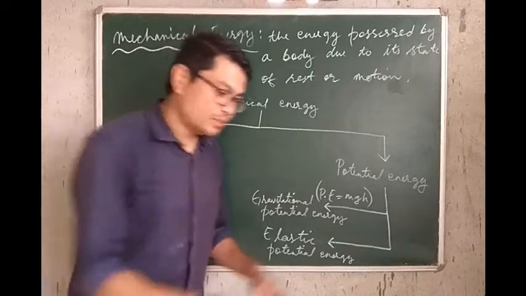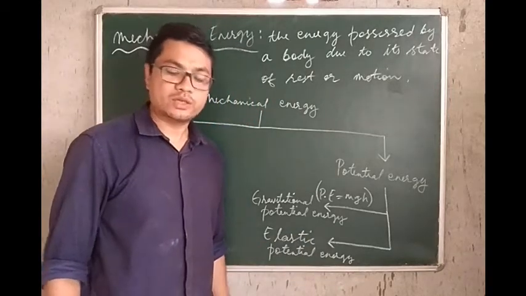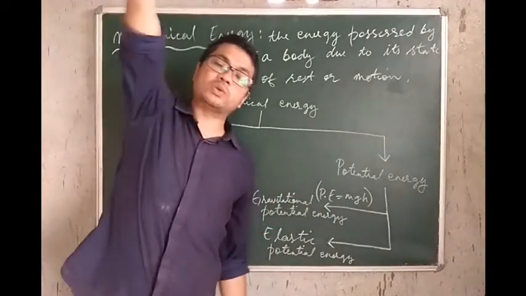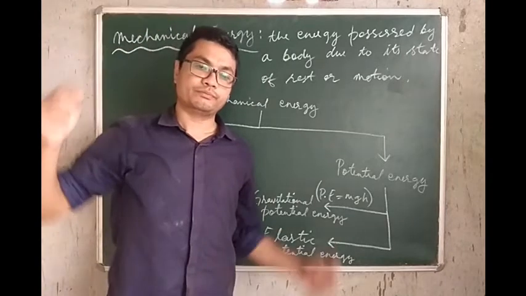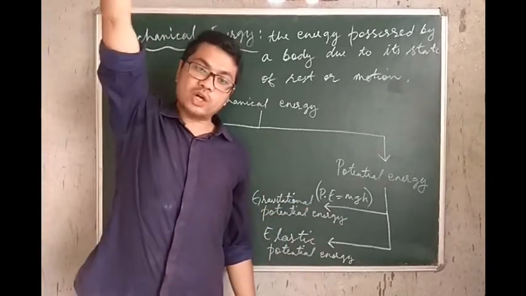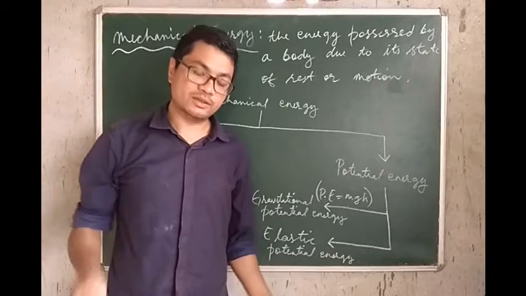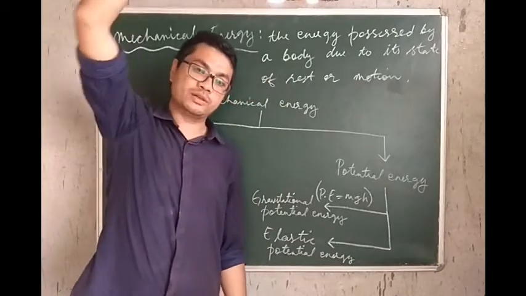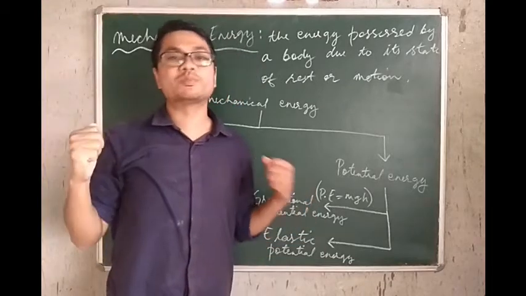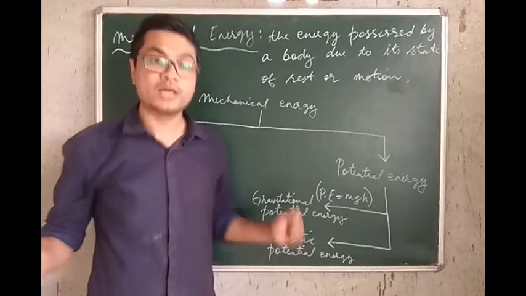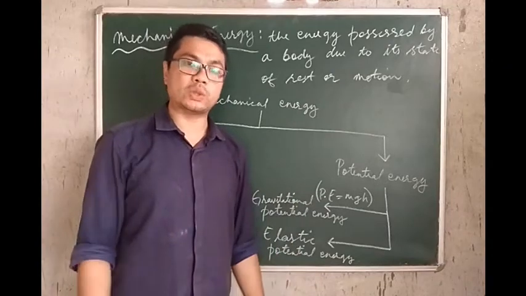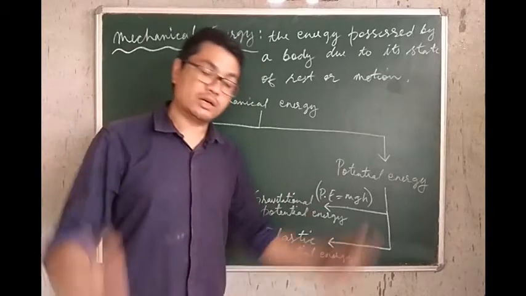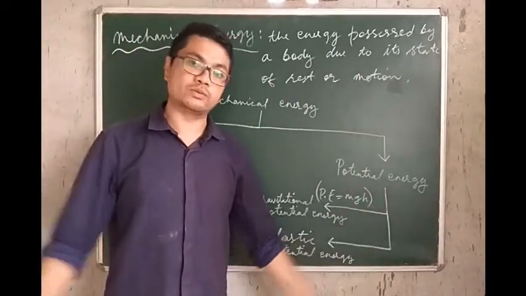We can jump from a small height, from a stool or from a tabletop, but we cannot jump from a two-storied or three-storied building. Why? Because on top of a two or three-storied building, we are a farther distance away from the ground. We are high above the ground, and thereby we possess more gravitational potential energy. So when we jump from a two or three-storied building, there's every chance that we'll break our head or our leg, and we could also die.